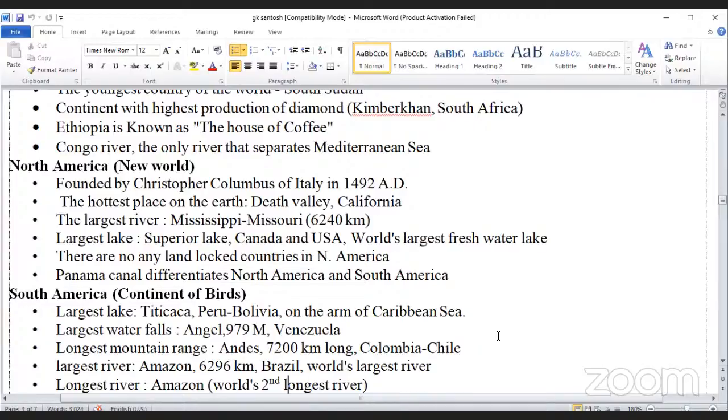The world's largest freshwater lake is also known as Lake Superior. There are no landlocked countries in North America. The Panama Canal separates North America and South America.